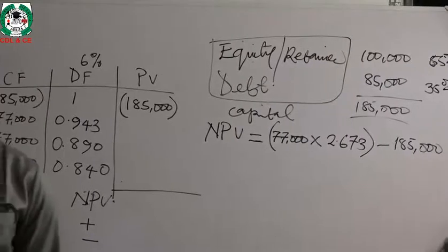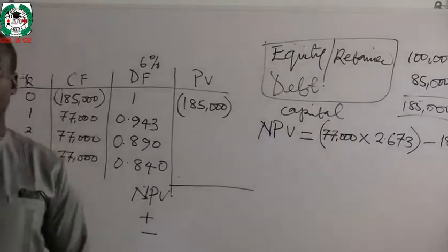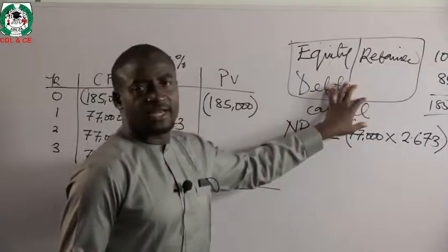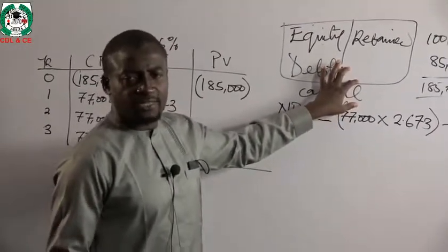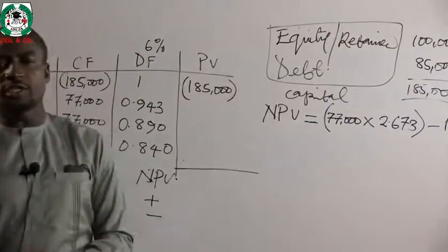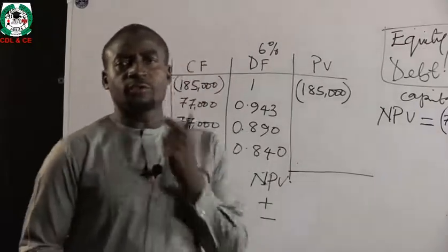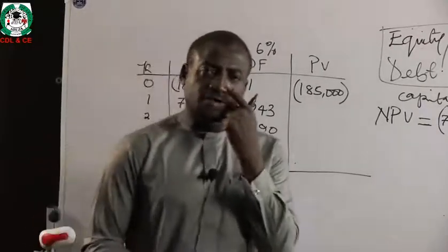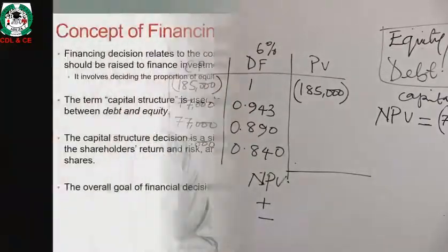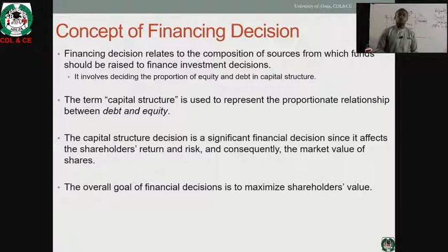And capital structure is also used to represent the proportional relationship between the debt in the firm's investment capital and their own equity that was raised from issuing an IPO or resulting from retained earnings from previous investment upsides. Overall, the goal of financing decision is always to ensure that you pick a capital structure that maximizes or enhances the shareholders' value. At any point in time, the shareholders always favor those investment decisions that increase and enhance their value.